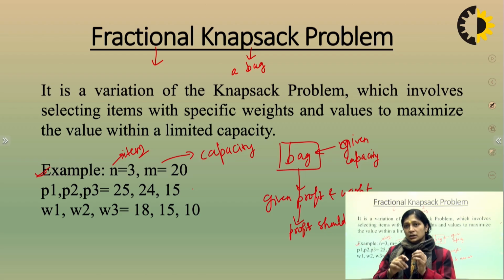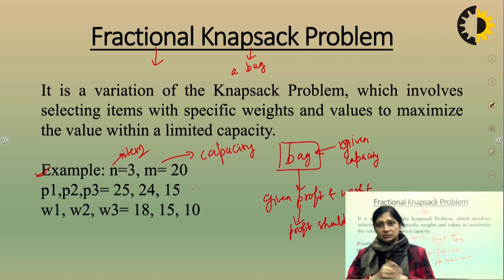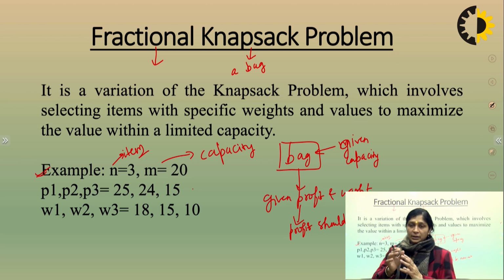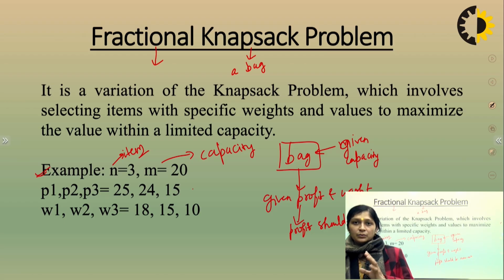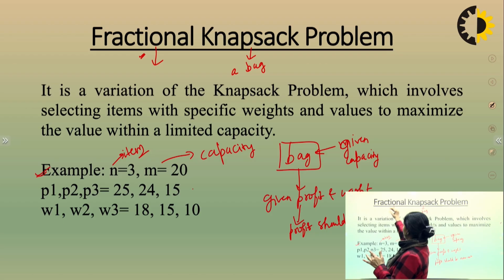Suppose you are having vegetables, so you may have a half kg or 250 gram. So it means you can have a part of the total item. Means you are having a single item like 1, so you can have 1/2, 1/3, 1/4. You can have a fraction of that complete item. So this is called fractional knapsack.